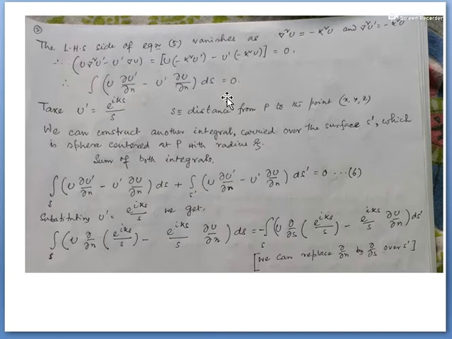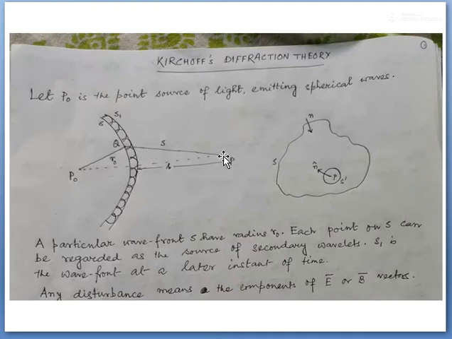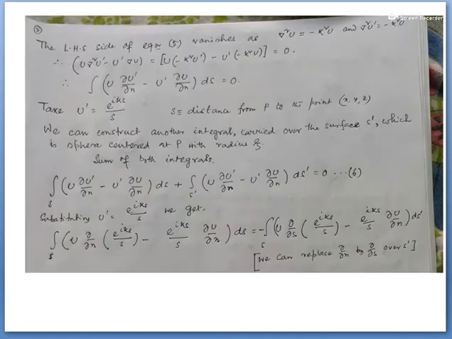Now as the spherical disturbance is coming and this is the distance s, the spherical disturbance arising from this point and reaching point P must have the form e to the power ikS divided by S. That's why I am taking u prime as e to the power ikS by S. S is the distance from P to the point XYZ, right? Now we can construct another integral which is carried over surface S prime.